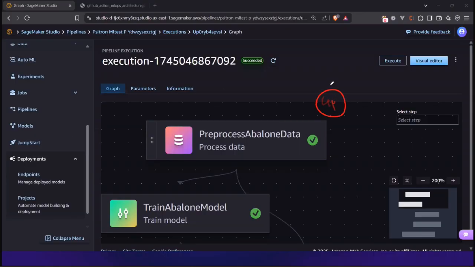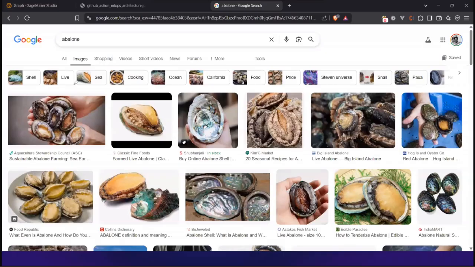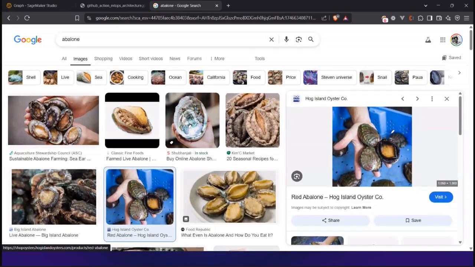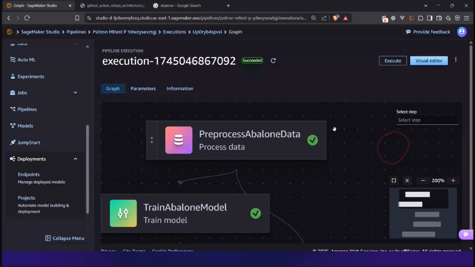It's all about the template, as I mentioned. You replace the data with your own organization's data, you replace the infrastructure however you need, and the pipeline works like magic. Here the use case is where I have trained an abalone model. In case you're a seafood lover, you might have seen it. An abalone is a seafood with meat within the shells, which we can eat. The use case is to predict the age of an abalone, because based on the age of an abalone, the price is decided in the market. That's what you can see here.